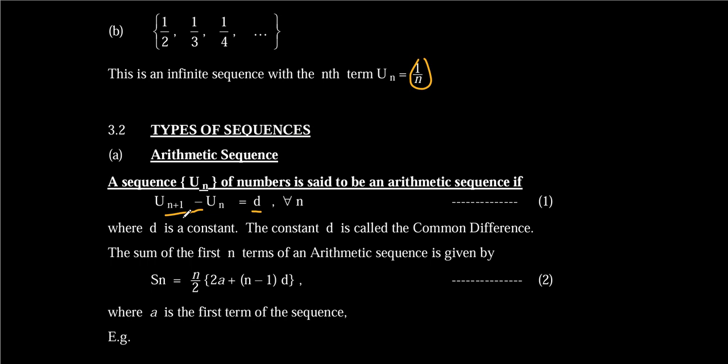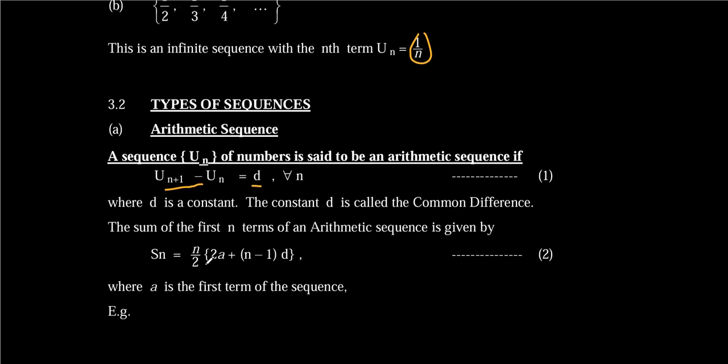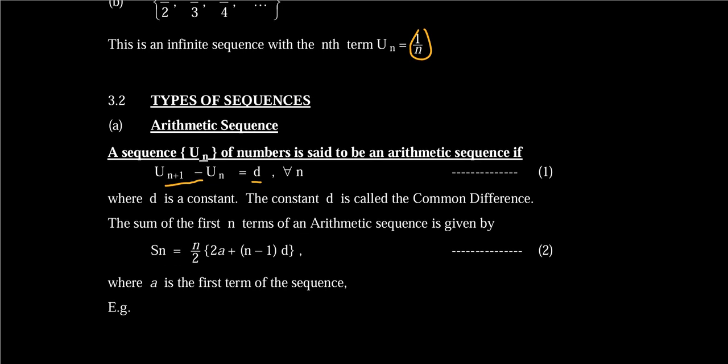Now, the sum of the first n terms of a sequence, and I believe this was done quite in SHS, is given as n over 2 multiplied by 2a plus n minus 1 times d. Yes, this was done in SHS, but let's go through it. So if you want the sum of the first 10 terms of a sequence, n will be 10 here, so it will be 10 over 2, multiplying 2a, where a represents the first term of the sequence, plus n minus 1 times d. d is the constant difference, and you already know that.